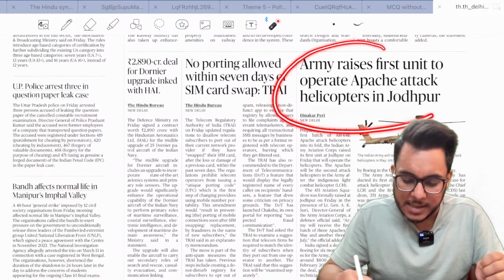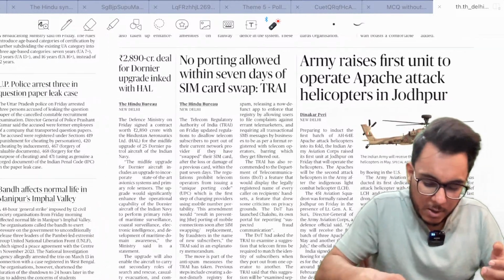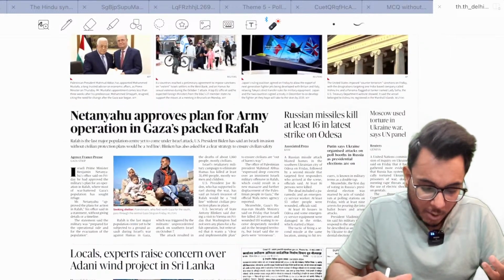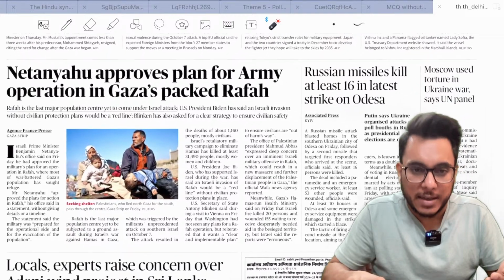Army raises first unit to operate Apache attack helicopters in Jodhpur. We'll take this article: No porting allowed within 7 days of SIM card swap. Okay. Then on the world page, Netanyahu approves plan for army operation in Gaza's packed Rafah region.